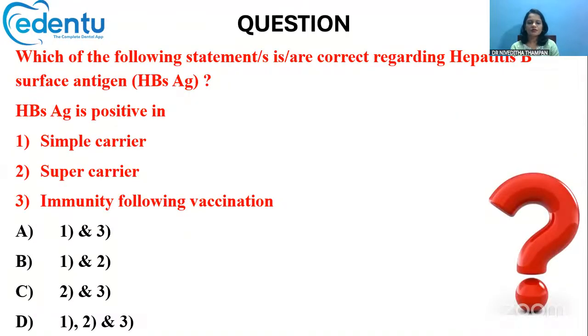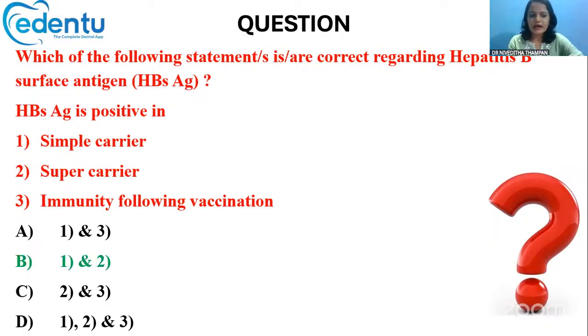All right. Now, next question. Which of the following statements is or are correct regarding hepatitis B surface antigen? Okay, this hepatitis B surface antigen, is it positive in simple carriers, or is it positive in super carriers, or is it positive for those individuals following vaccination? Okay, so what is true?